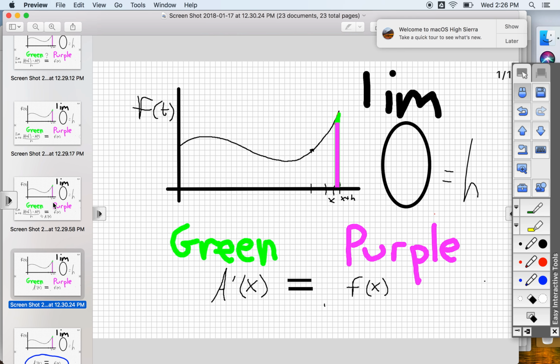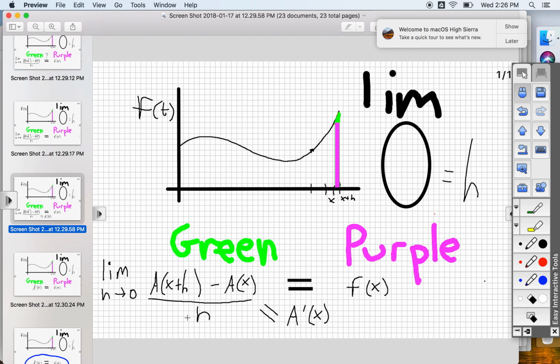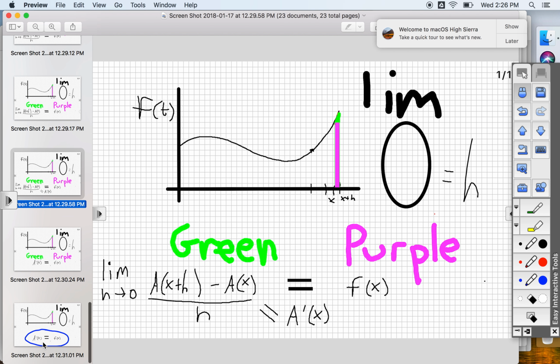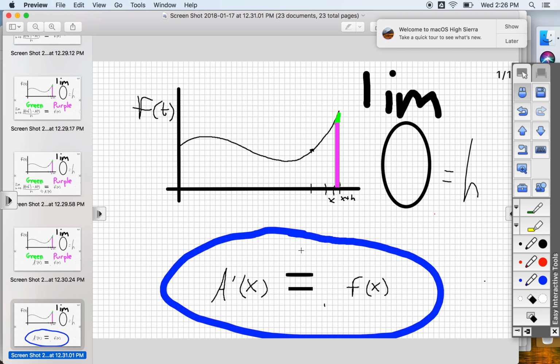And what we actually managed to do was create the definition of the derivative symbol along the way, just using some common sense and some algebra about how the areas work. All right, so that's our proof. On a scale of 1 to 10, this video was a 6. But as your reward, we're going to go through and do the AV homework. Remember, this is all you got to know right here, that A prime is f. And what we did was we proved that it's true.